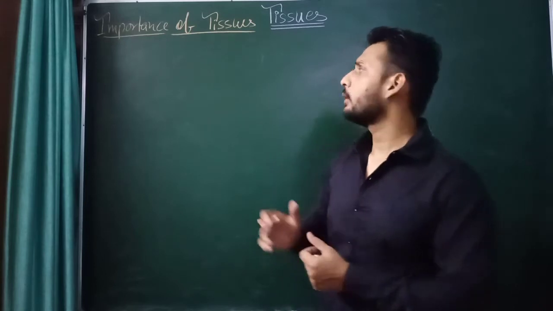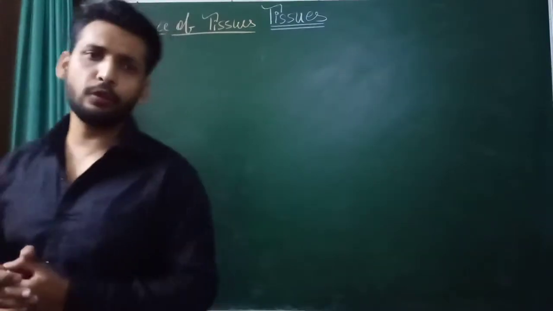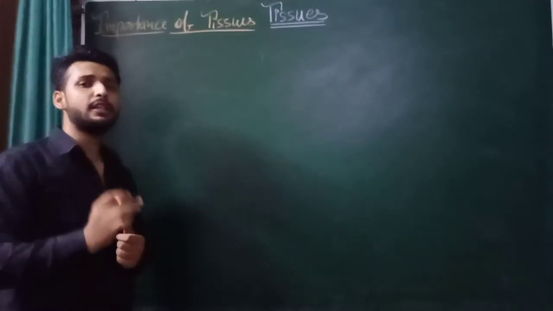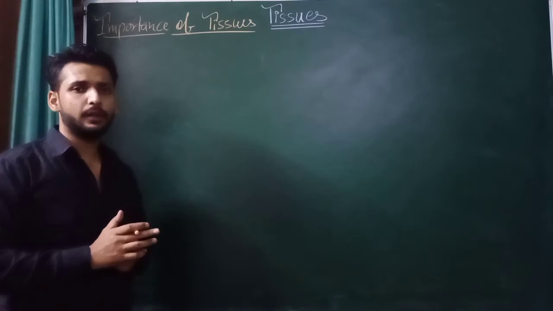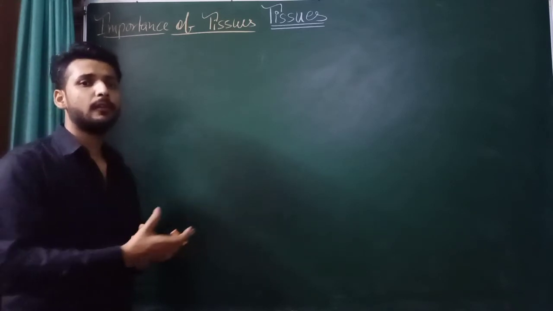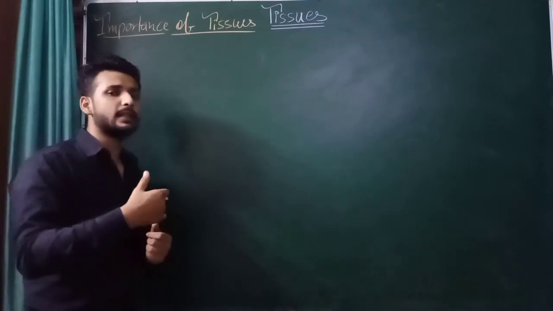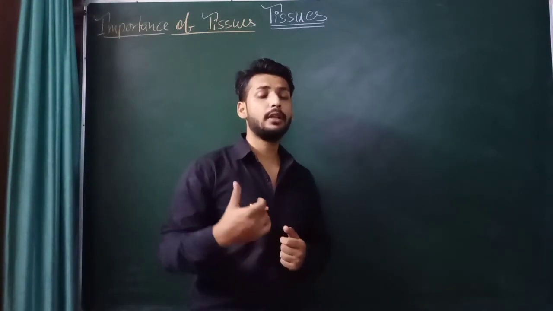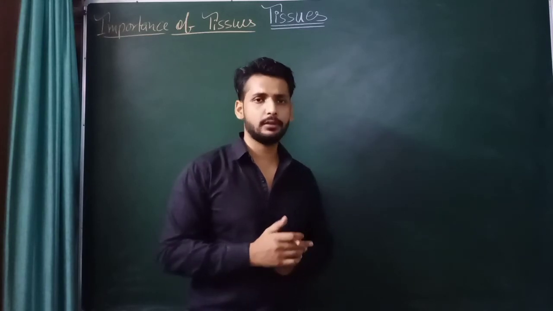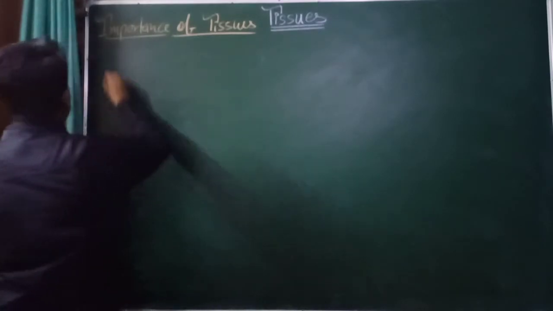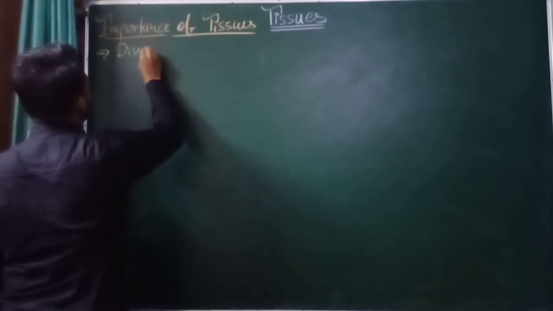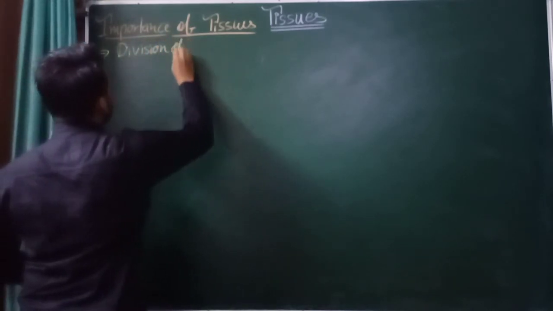In the same way the function of tissues is also divided, which is also known as division of labor. So a particular tissue performs a particular function. Muscular tissues help in movement, right? And in the same way nervous tissue helps in conduction of nerve impulse, or transmission of signals, right? So here one of the main important functions is division of labor.